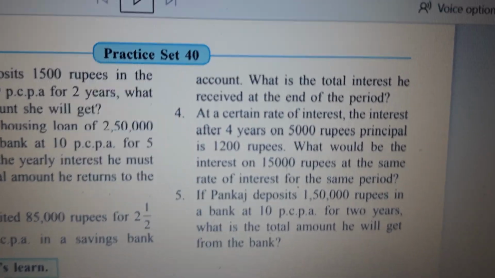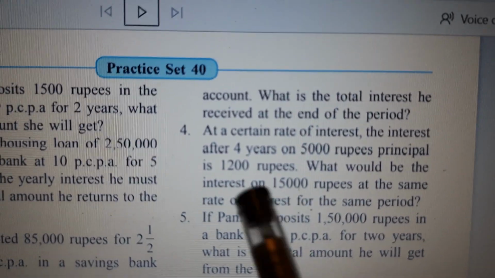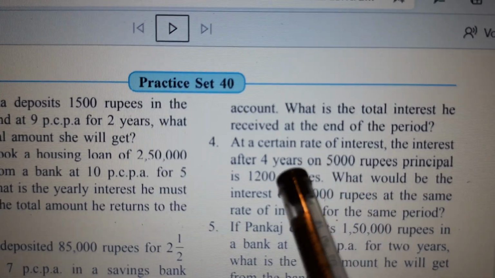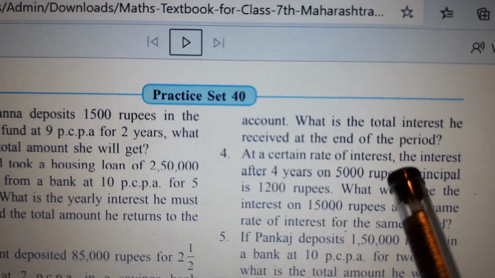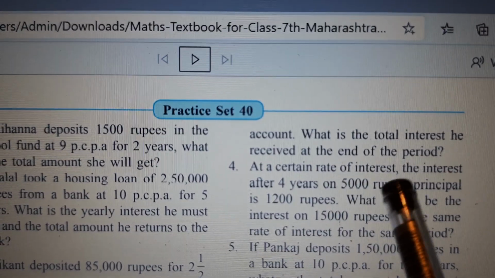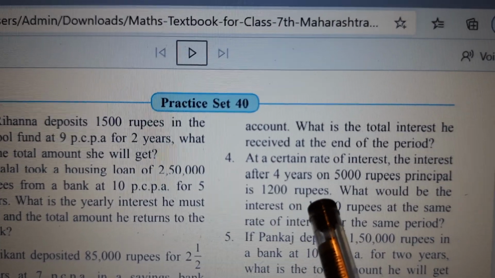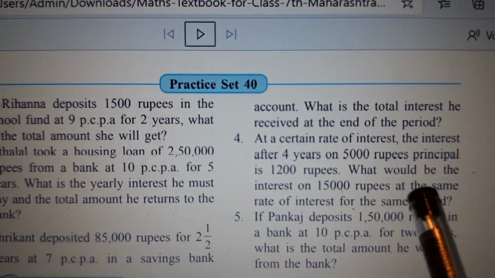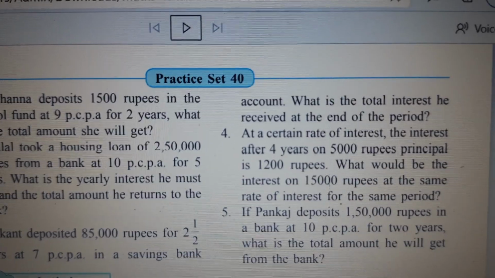Now the fourth sum, children. At a certain rate of interest, we don't know the rate of interest, that means at a certain rate of interest, the interest after 4 years on 5,000 rupees principal is 1,200 rupees. What would be the interest on 15,000 rupees at the same rate of interest for the same period?